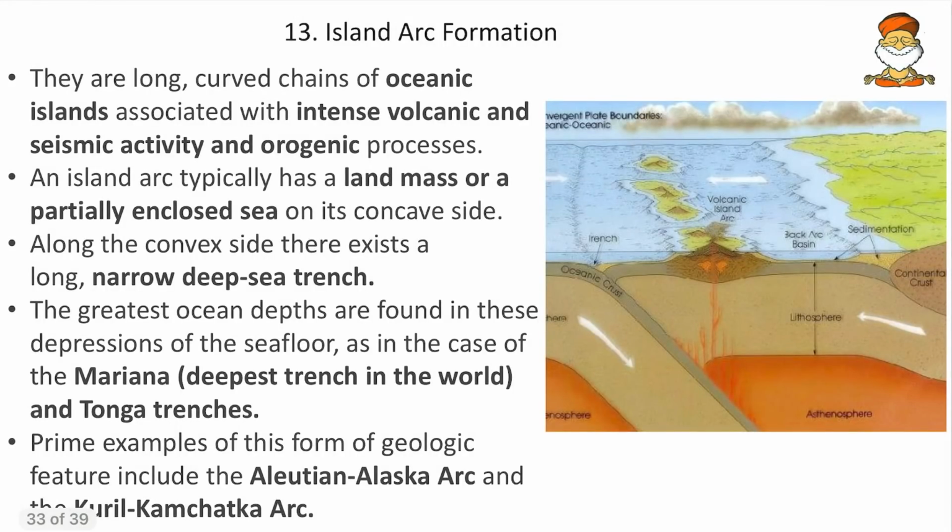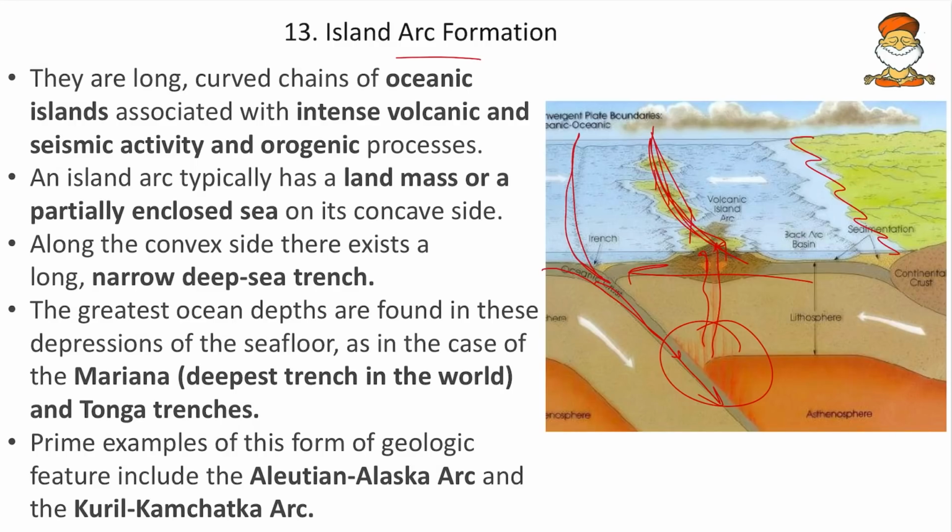Then come to next, the island arc formation. This is also a simple concept. So friends, consider this, and here we can see the oceanic crust that is in the subduction process. It is subducting into the lithospheric plate. And in the place of subduction, the lava is oozing out. Due to the disturbance of subduction, the lava is oozing out, and that lava is causing the formation of an arc. This arc will have the land or the sediments at one part, and it will have a trench in the other part.